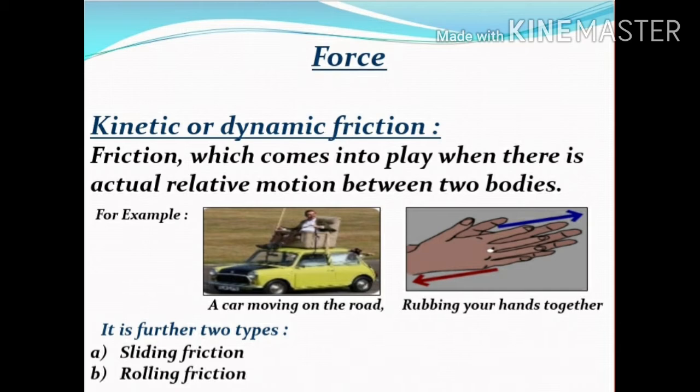It always acts in the opposite direction to the motion of the object. For example, a car moving on the road, rubbing your hands together, etc. It is further two types. First, sliding friction. Second, rolling friction.